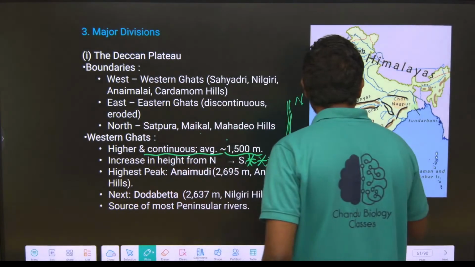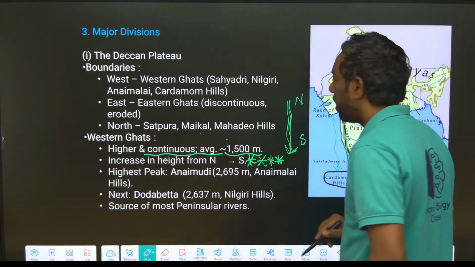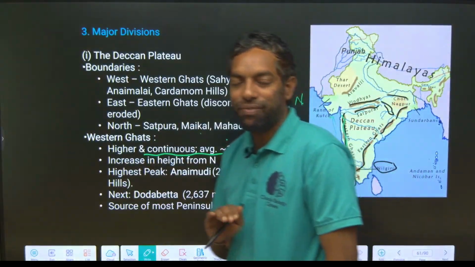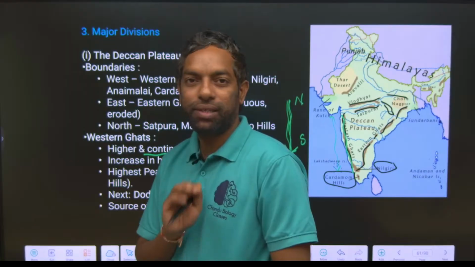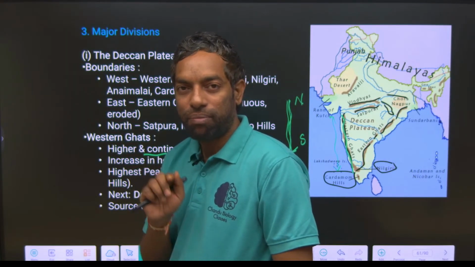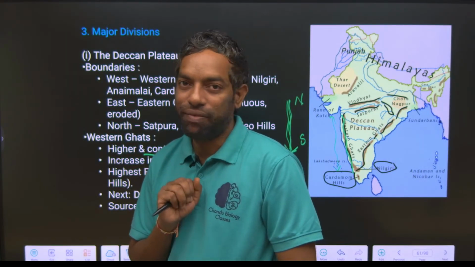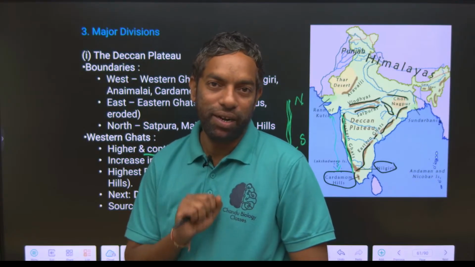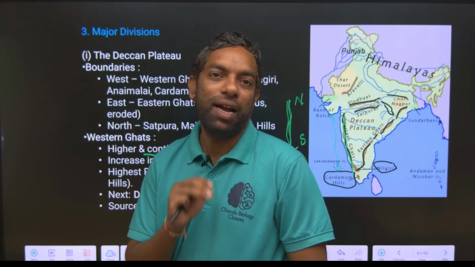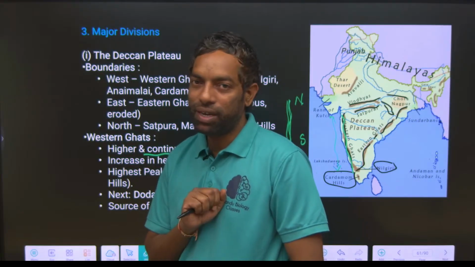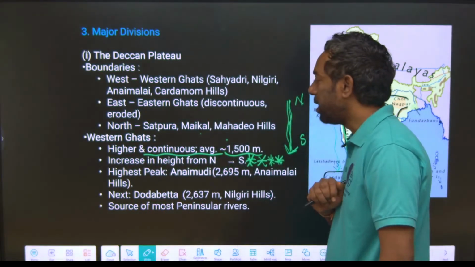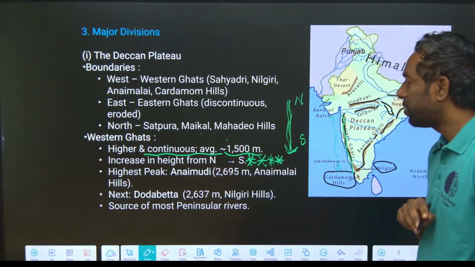This is the north area, this is the south area. The peak heights of the Western Ghats increase from north to south. From the north where Goa starts, the Western Ghats end in Tamil Nadu. In Tamil Nadu there is the highest elevation of the Western Ghats. Yes, it increases in height from north to south.